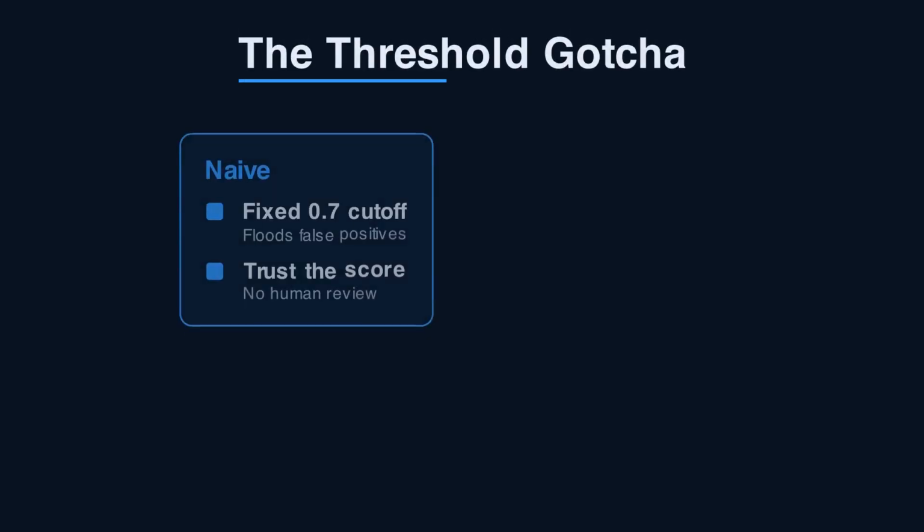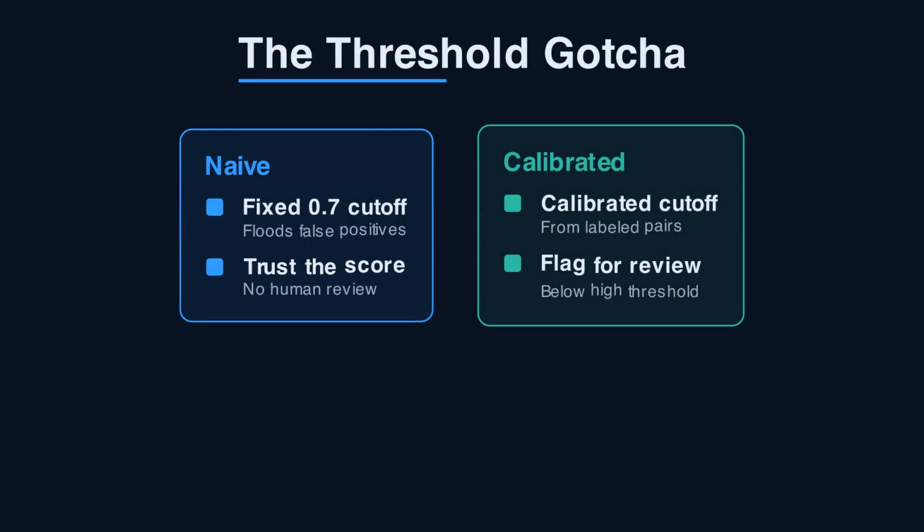Here's the trap I promised. There is no universal similarity threshold. On legal text, unrelated clauses often score 0.7 or higher. Set your cutoff there and everything looks like a match.